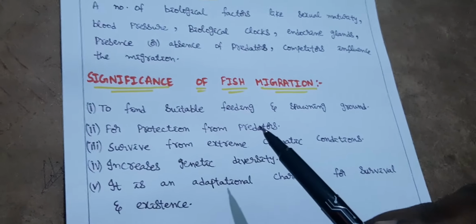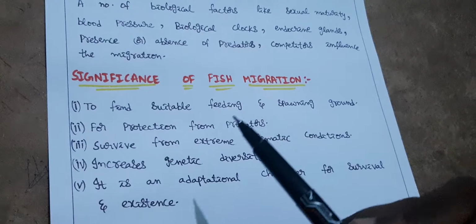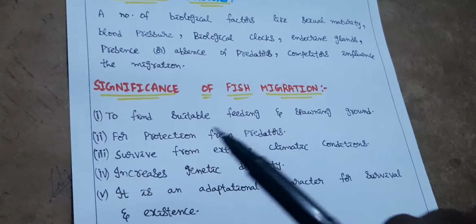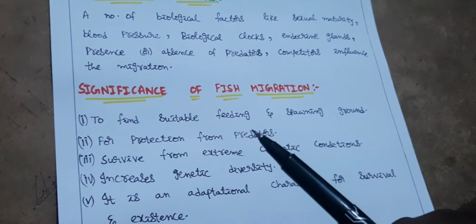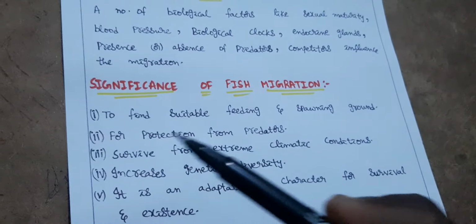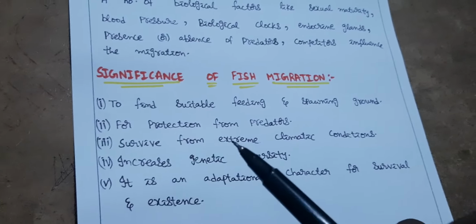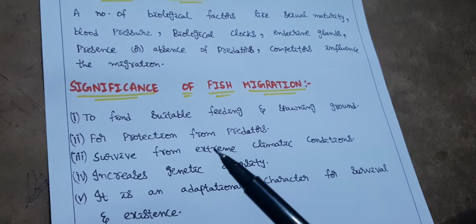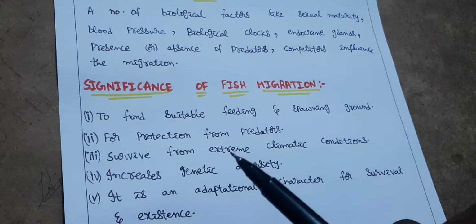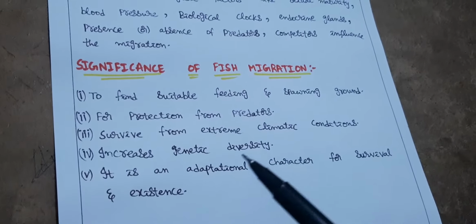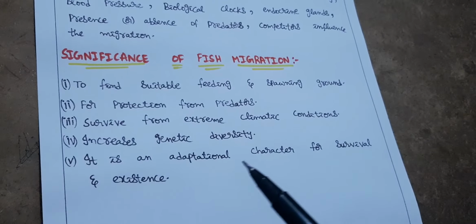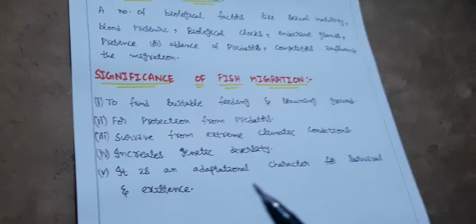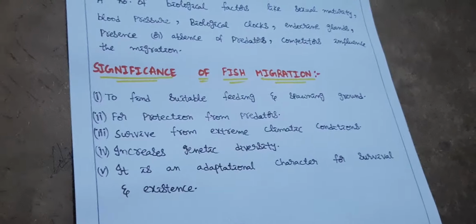And for protection from predators. Yes, it is one of the main reasons for migration, because they migrate to protect themselves from predator fishes which may take them as prey. Next, they survive extreme climatic conditions. The climatic conditions which are not suitable for them, they can survive by migrating. And it increases genetic diversity. Yes, fish migration is an adaptational character for fishes for their survival and existence.